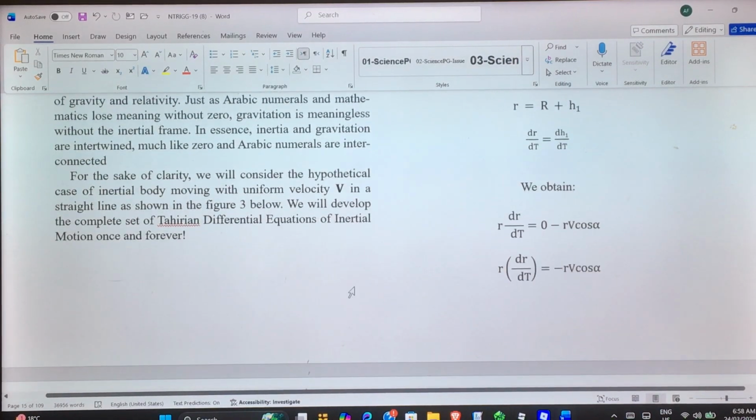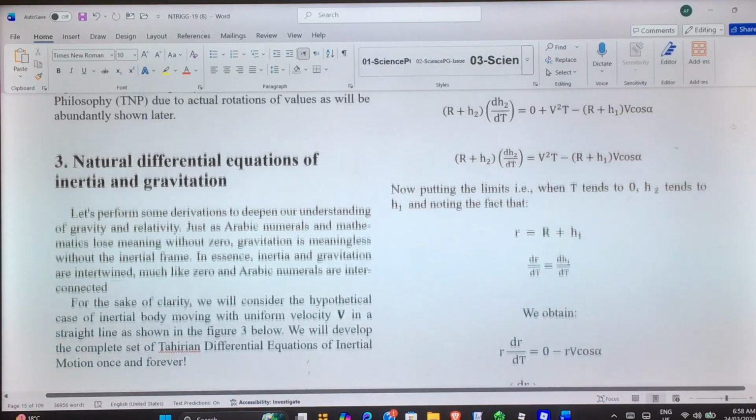For the sake of clarity, we will consider the hypothetical case of an inertial body moving with uniform velocity v in a straight line, as shown in figure 3 below. We will develop the complete set of Tahirian differential equations of inertial motion once and forever in this video.